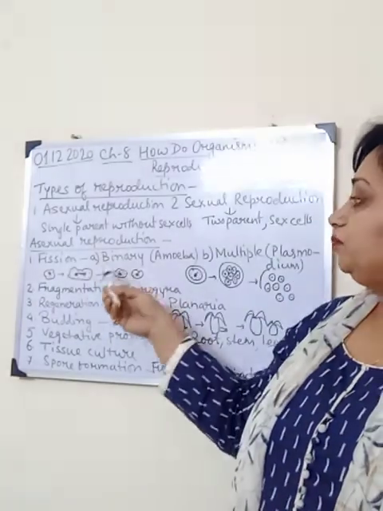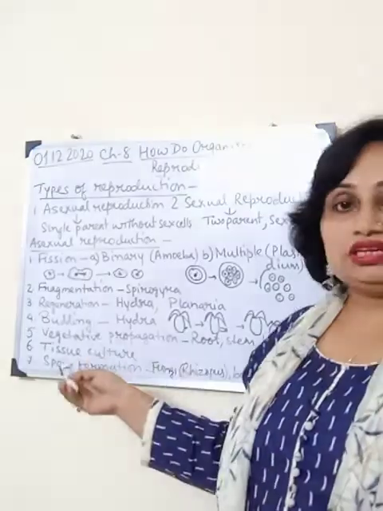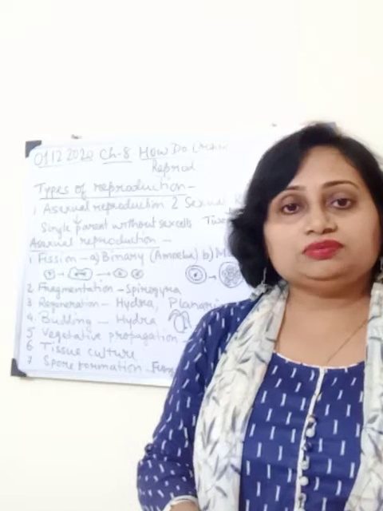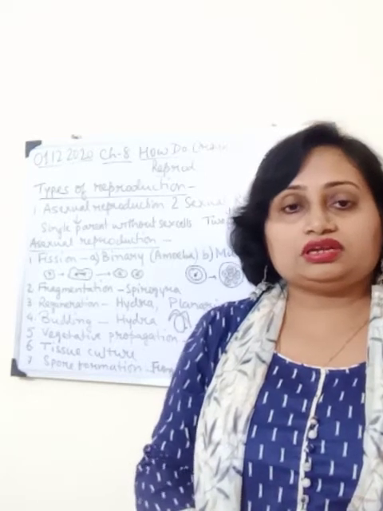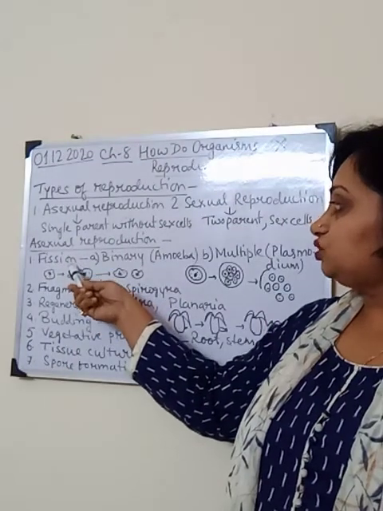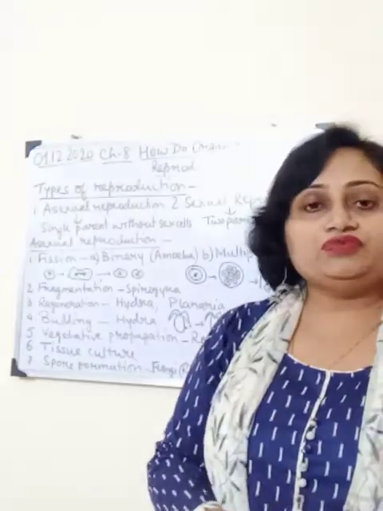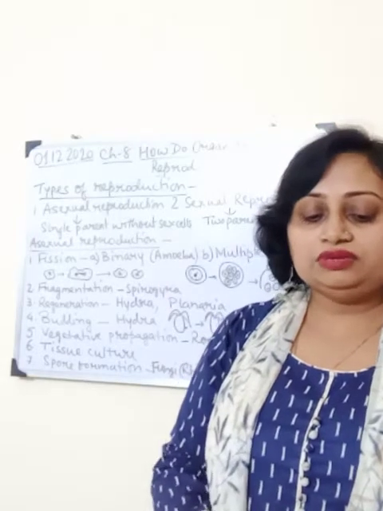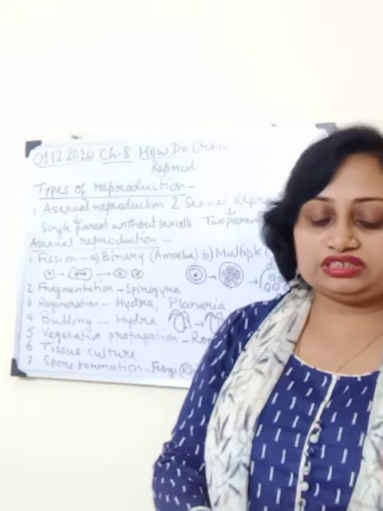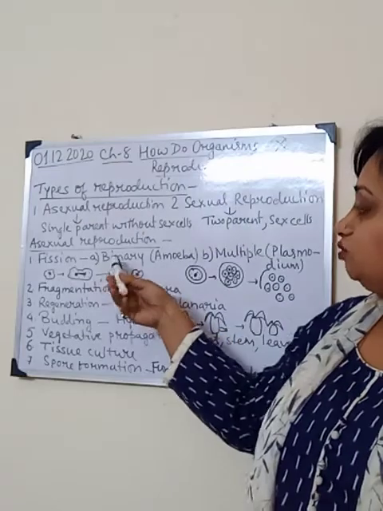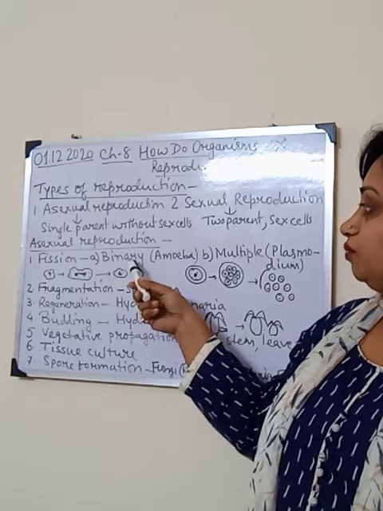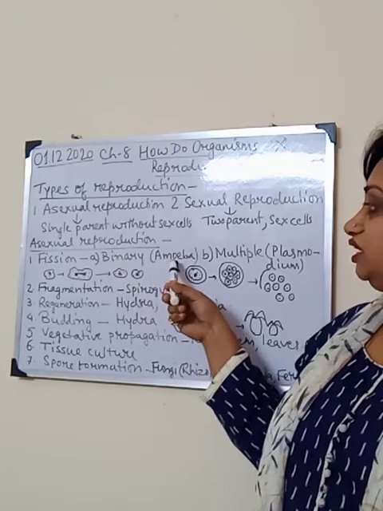Now in asexual reproduction there are 7 ways by which a single parent or single organism gives rise to the next generation. The first one is fission. Fission is the method by which one organism can divide or split into 2 or more organisms. That is seen in unicellular organisms. The first type is binary fission, and the example is amoeba.